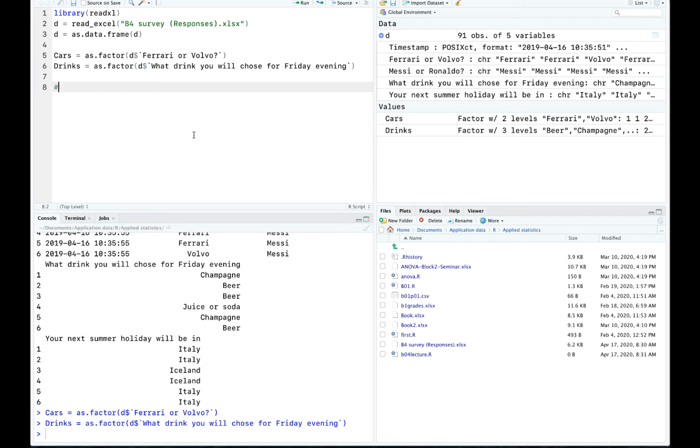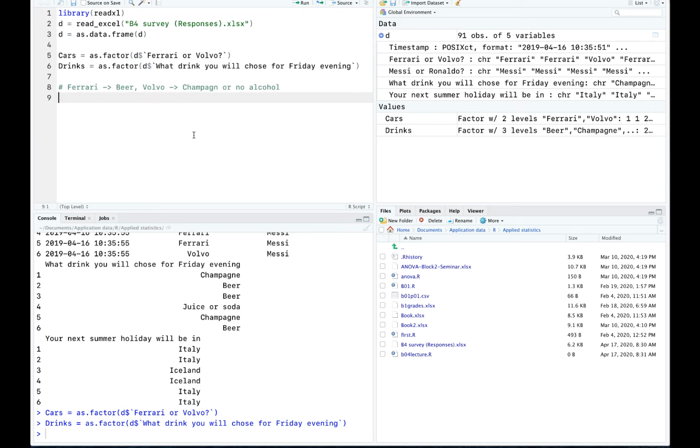And my scientific hypothesis is that, let's say that people who drive Volvo, they prefer champagne or no alcohol at all. And people who drive Ferrari, they prefer beer. So that's my scientific hypothesis. So cars, I would say Ferrari, it means beer. Volvo means champagne or no alcohol. Okay, of course, there is nothing scientific behind it. It's just to show you how it works, right?